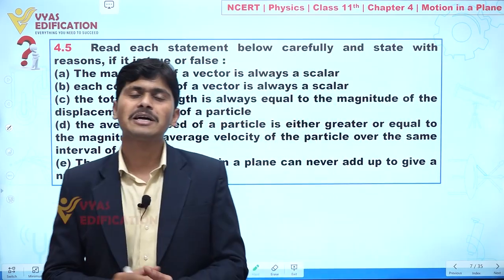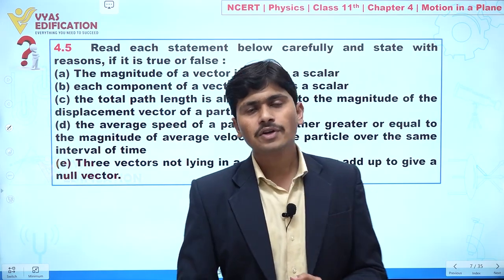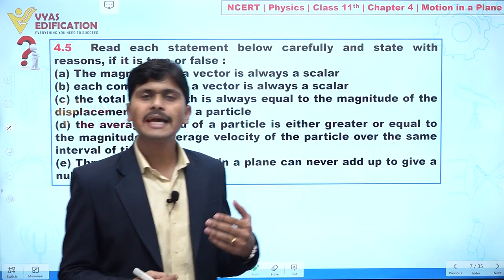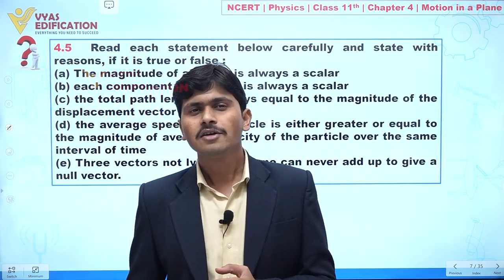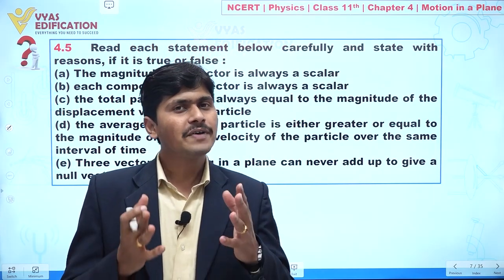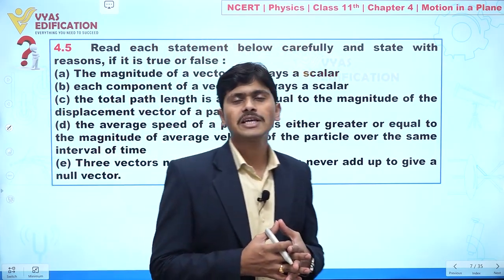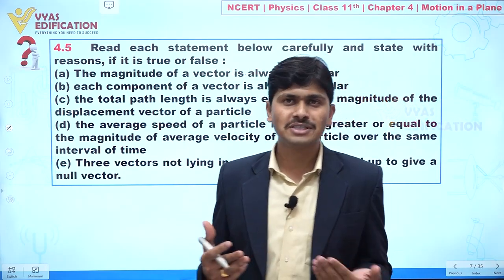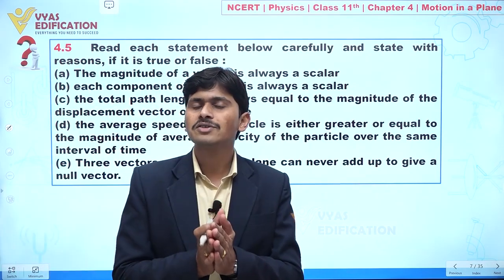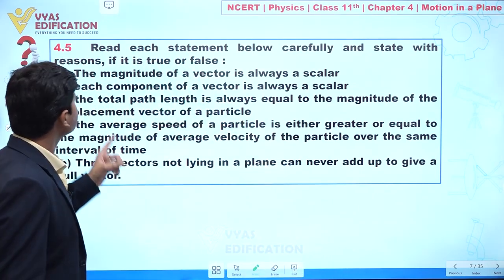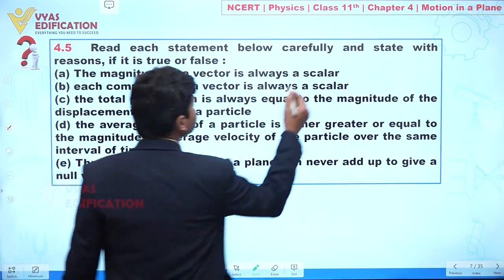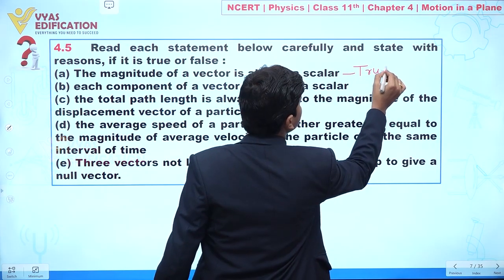Yes, this statement is absolutely correct. Why? Because let's suppose I say to you the velocity of an object is 20 meter per second and it is going in a north direction. Clear? So we know the magnitude of velocity indicates speed. If I am saying 20 meter per second, what is this? This is speed. So we can say the magnitude of velocity is speed. Clear? So we can say the magnitude of a vector is always a scalar. Yes, this statement is true.